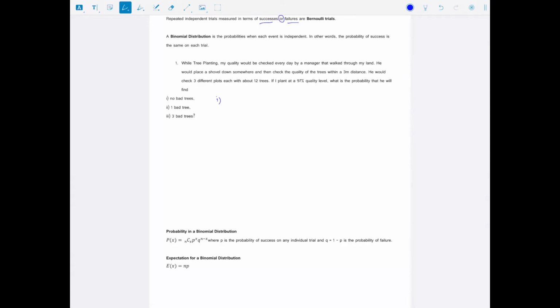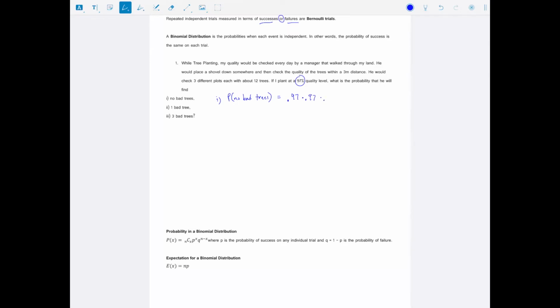Well, to find no bad trees, he would have to come into the land, the probability of no bad trees. And he would find, so I'm saying I planted about 97% quality. I'm not sure I planted that well, but I don't know. It wasn't too bad. So that would be 0.97 is the probability that one tree is good. And then we'd multiply that by 0.97 again for my next tree.